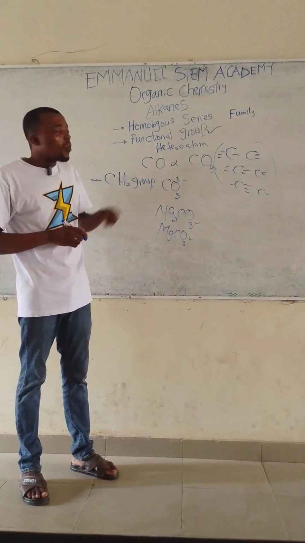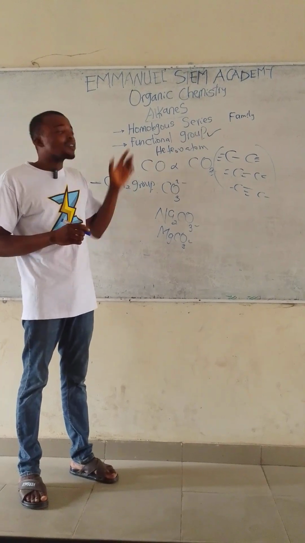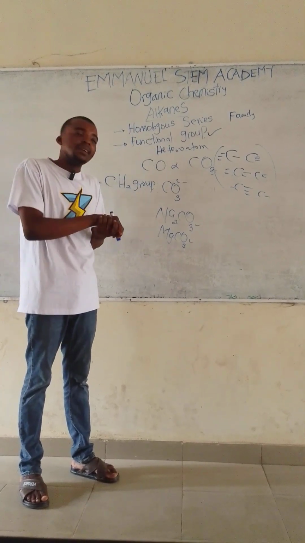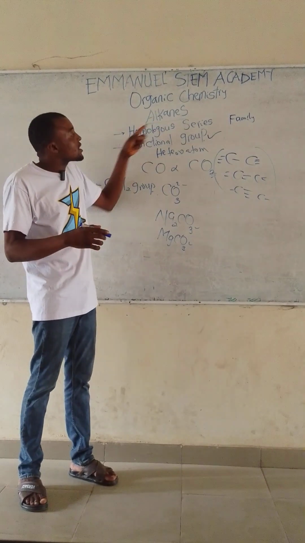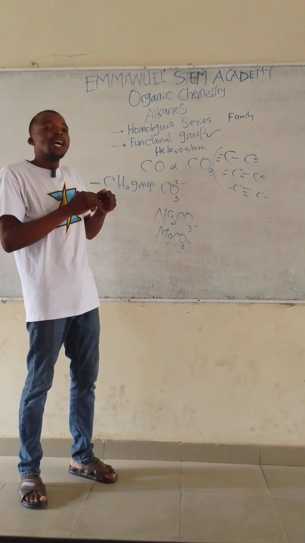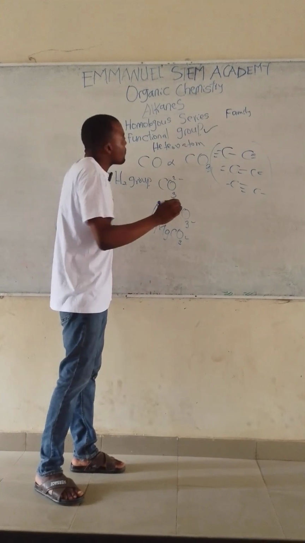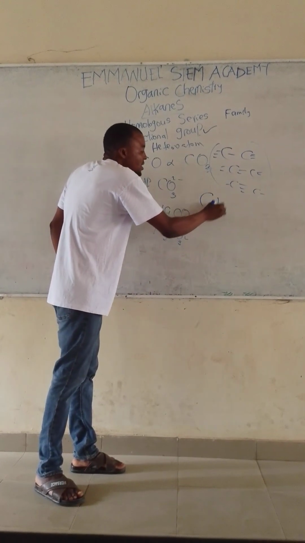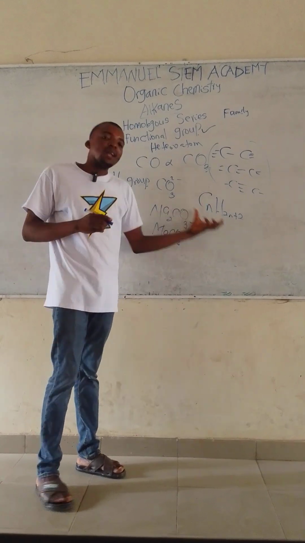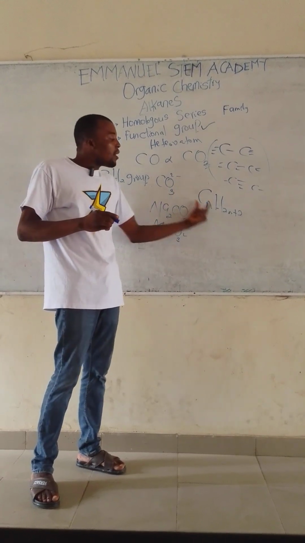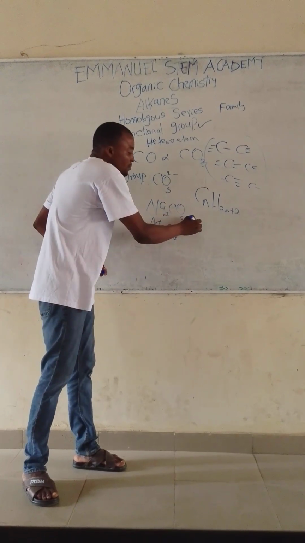So let's come to the alkanes now. What are the alkanes? The alkane is a homologous series, that is, a member of a family. So I can just say the alkane is the homologous series which has a general molecular formula CnH2n+2. This is the general molecular formula of the alkanes. Every member of the alkanes comes from this general molecular formula. You can get the first member of the alkanes from here.